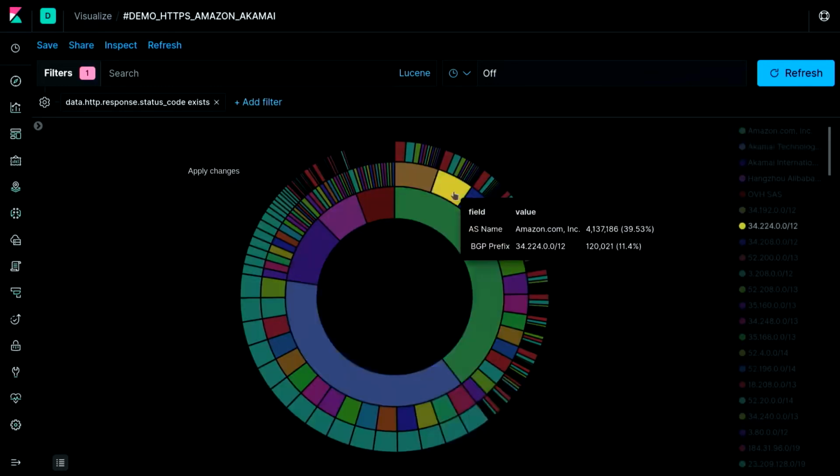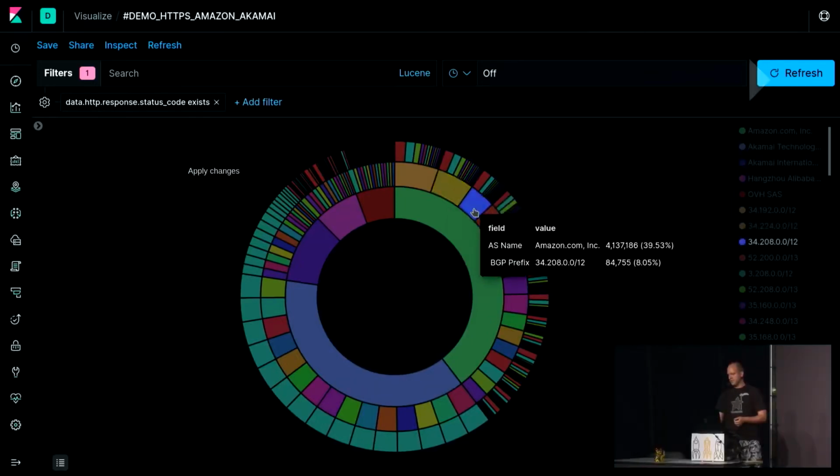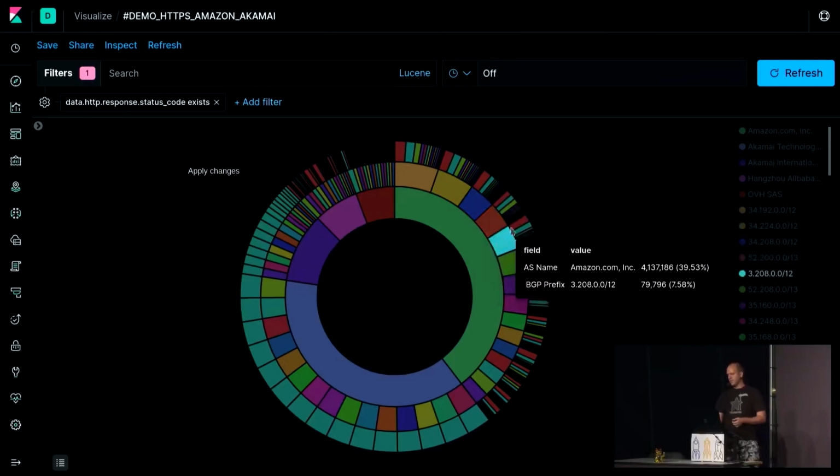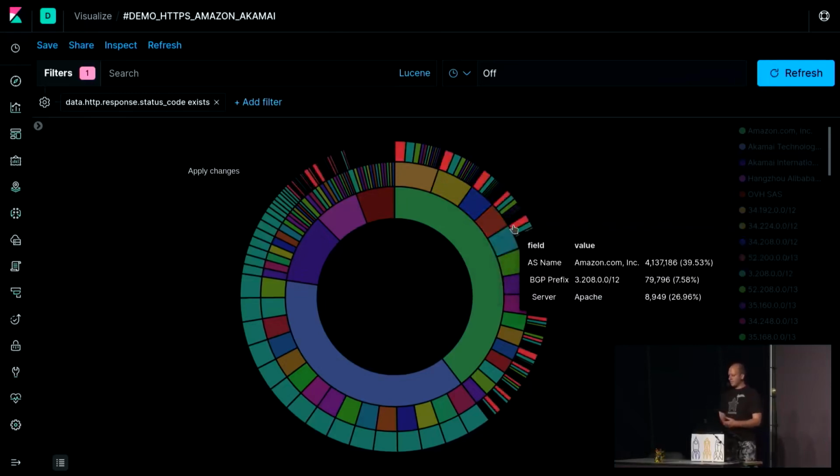Akamai is one of the biggest content delivery networks we have on the earth. And then in the second ring, we can see the BGP prefixes. There you can see that Amazon has here a /12 and announces this area, also a /12, there we have a /13, and so on. And the next step, on the third ring, we can see, okay, that is Amazon.